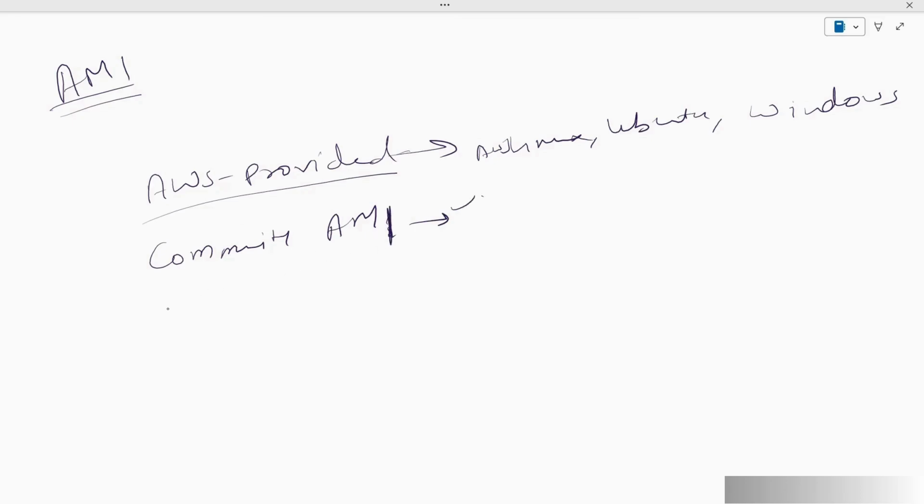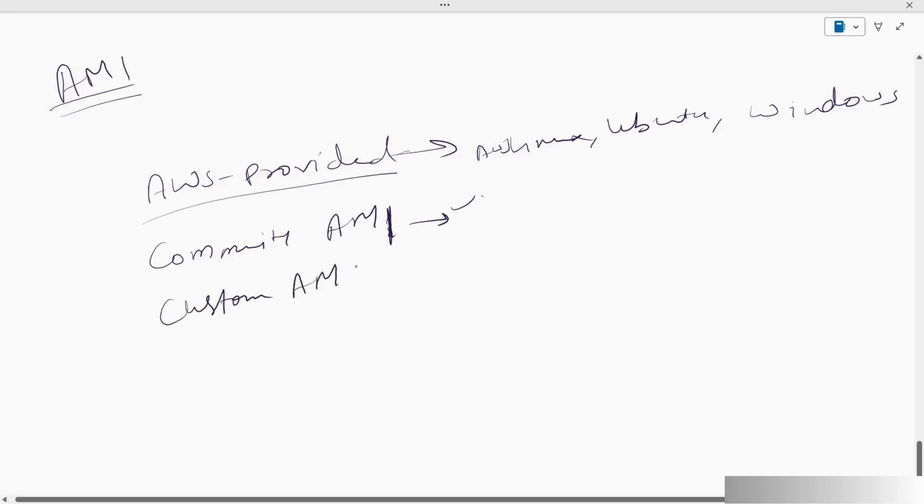The third kind of AMI is known as custom AMIs. These are also created by users for a specific application or configuration. There are scenarios where an application requires specific configuration; in that case, we can set up our own custom AMIs. But generally the AWS provided one is the most preferred because it has the default and basic images. So that is the main one that we use.